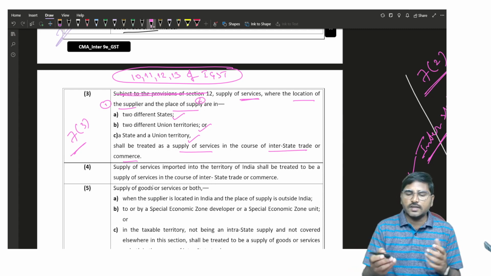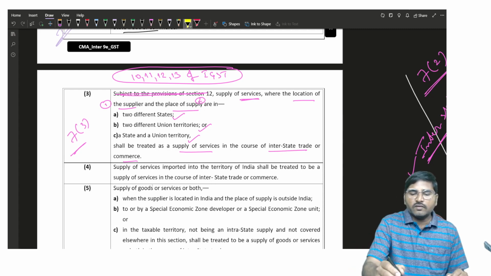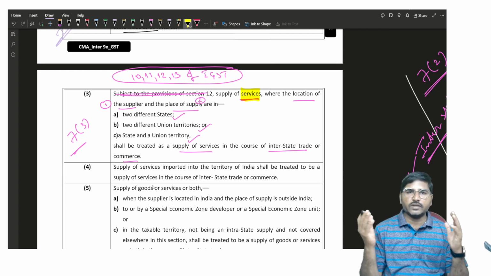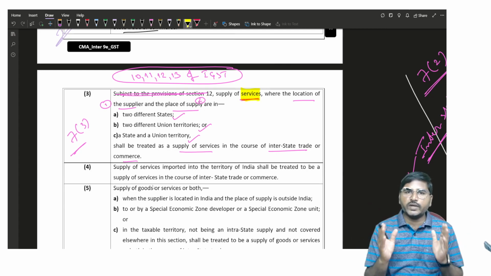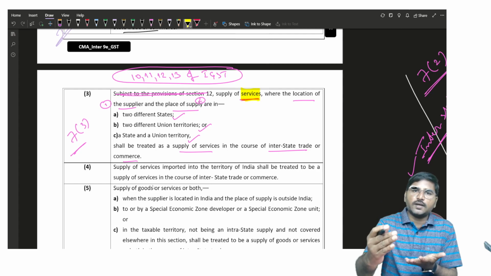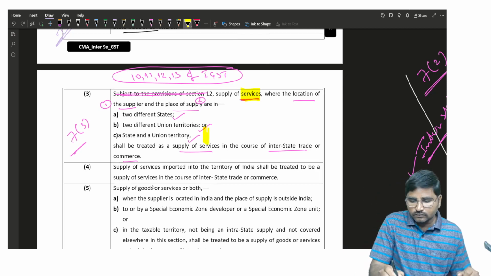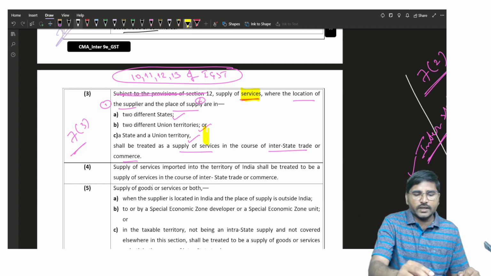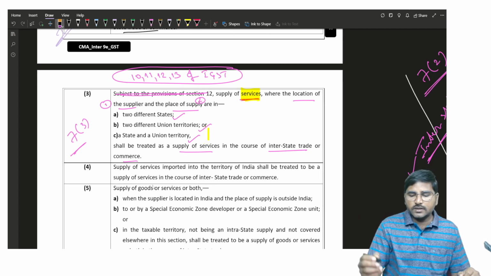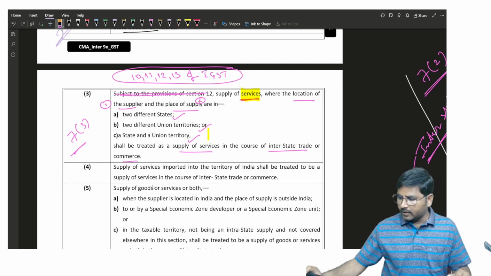So in relation to service, where the supply takes place between two states or between two union territories, or state to union territory or union territory to state, it shall be treated as an interstate supply.